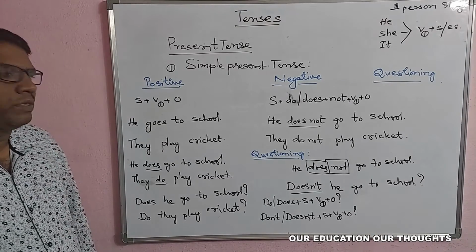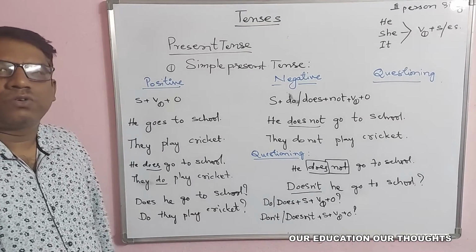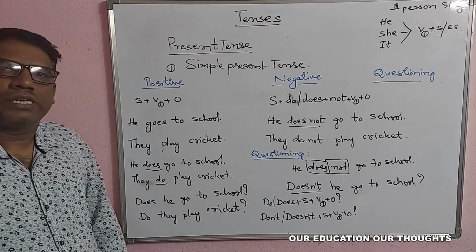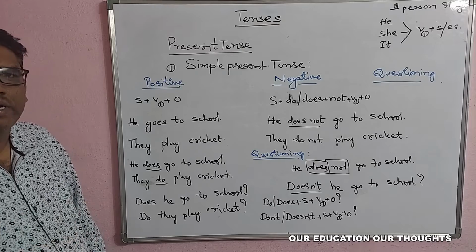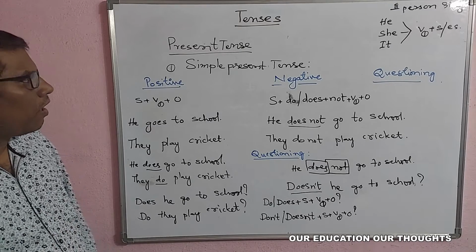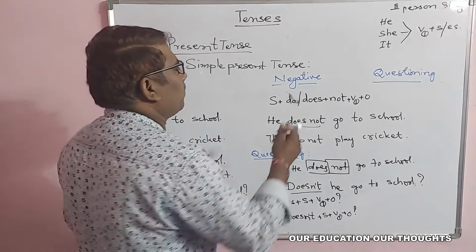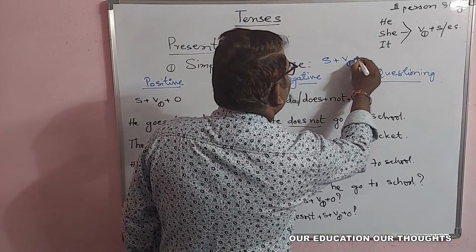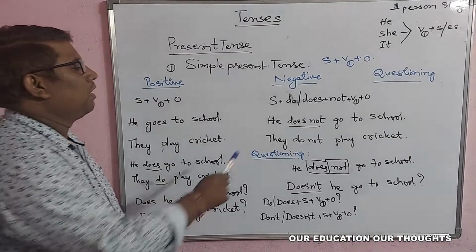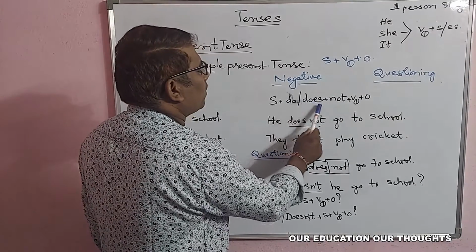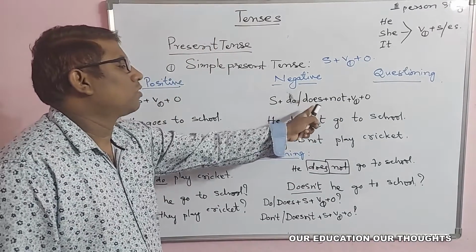These are the most important things when you talk about facts, truths, principles, quotations and actions which are permanent, or jobs, routines, habitual actions. For all these things you can use this simple present tense which has very simple subject plus verb base plus object in the positive. So positive will always be like this and the negative we will just add do or does with not, or don't, sometimes doesn't.